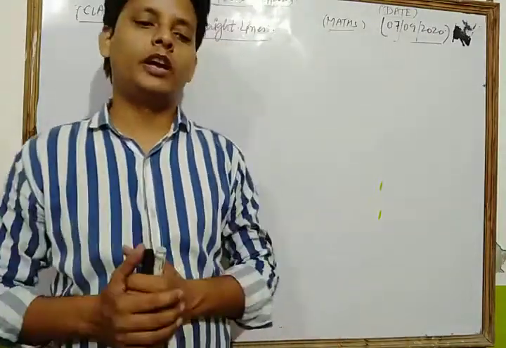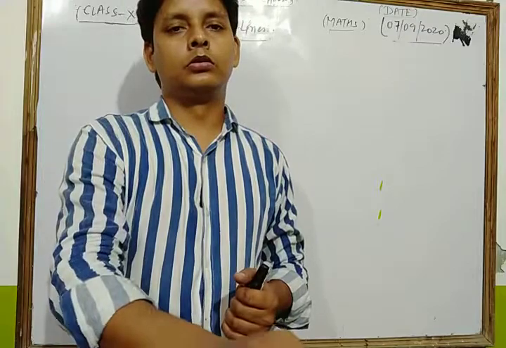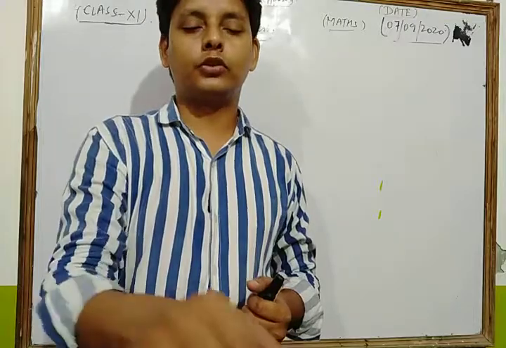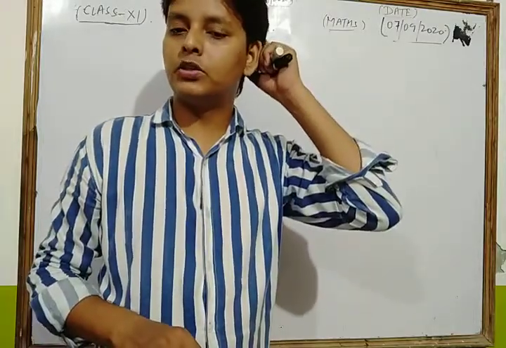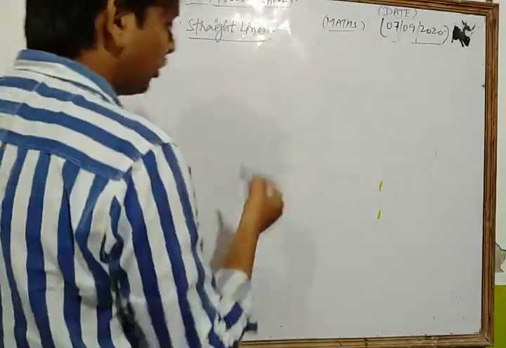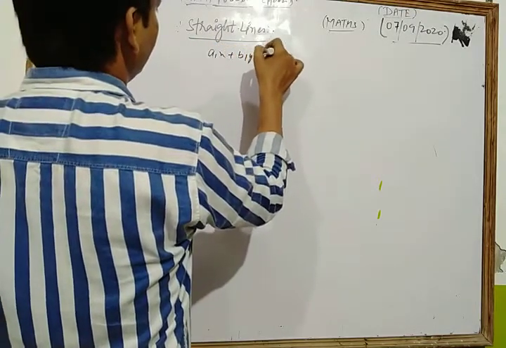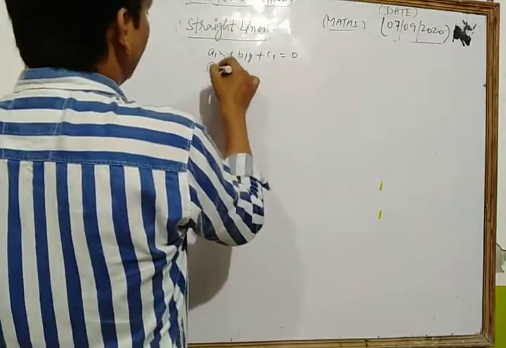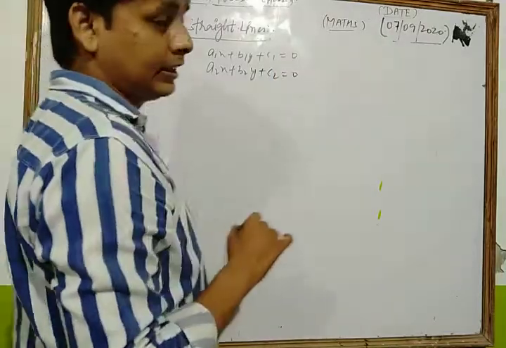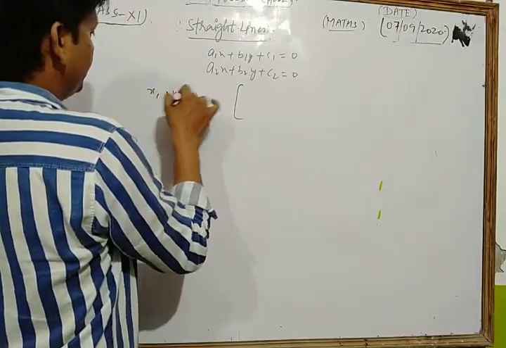Dear students, in previous class we discussed the topic of the point of intersection of two lines, and we also took some questions based on them. In previous class we considered two lines a1x + b1y + c1 = 0 and a2x + b2y + c2 = 0. In that condition, what will their point of intersection be?